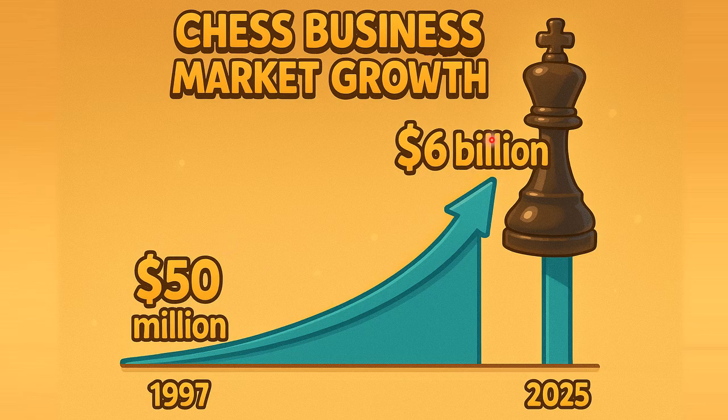Now it's 6 billion. That is an increase of 11,900%. If you don't understand, it's roughly 120 times the market has grown. So the business has grown tremendously. Today, Magnus Carlsen doesn't even like to play with his handphone computer because he knows he can beat him anytime.